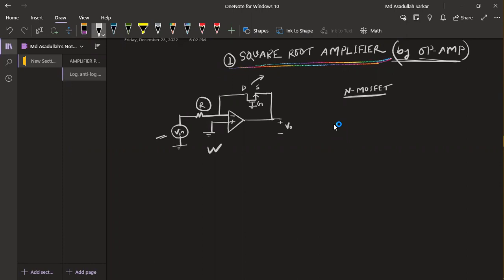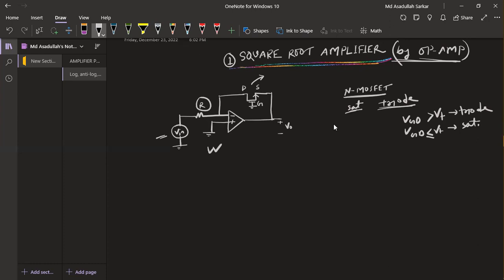Firstly, we have to see whether it is in saturation mode or triode mode. We have to find out in which state the MOSFET is operating. We know that if VGD is greater than VT, then it is operating in triode mode, and if VGD is less than or equal to VT, then it is operating in saturation mode.